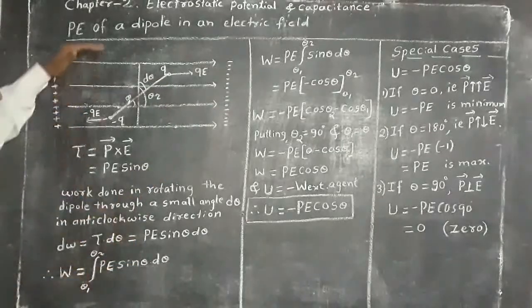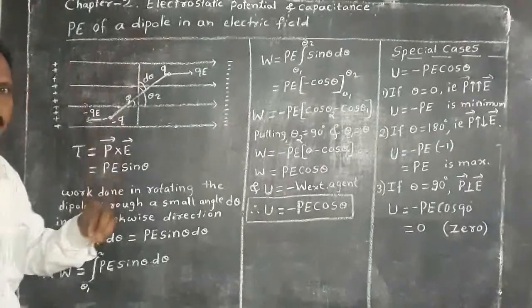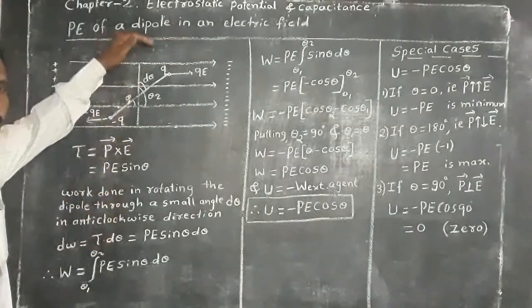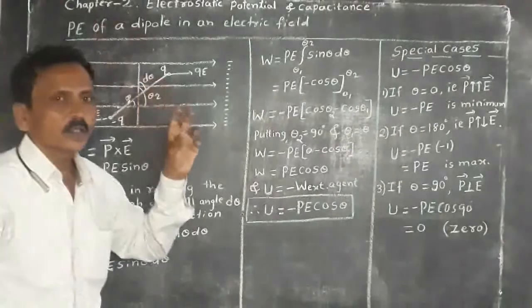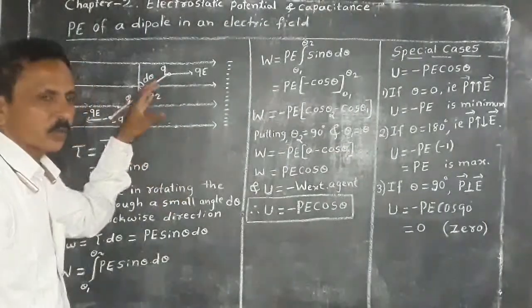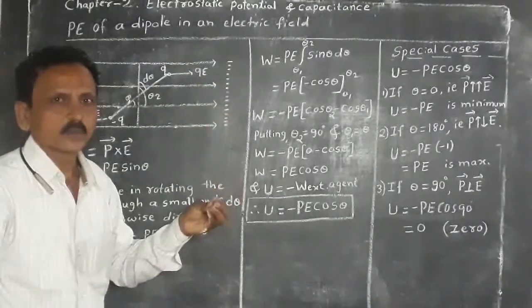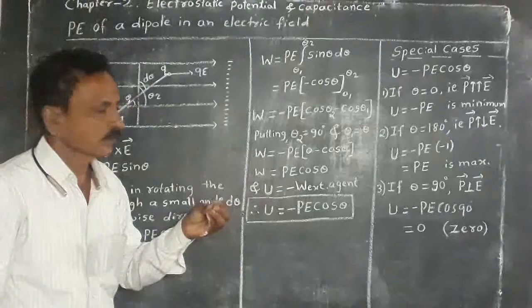Thus, potential energy of a dipole can be defined as the negative work done by external torque acting on a dipole in an external electric field. Clear?